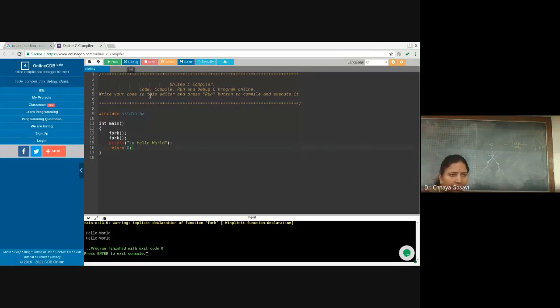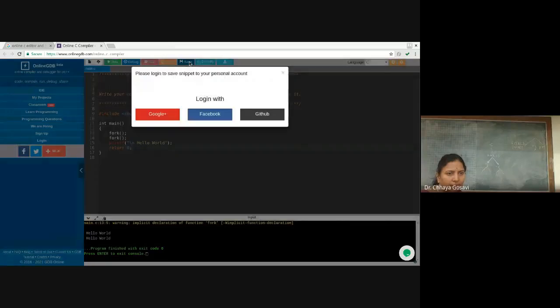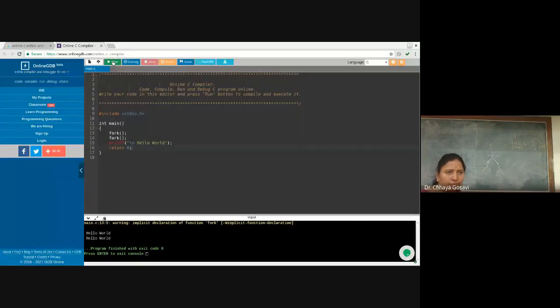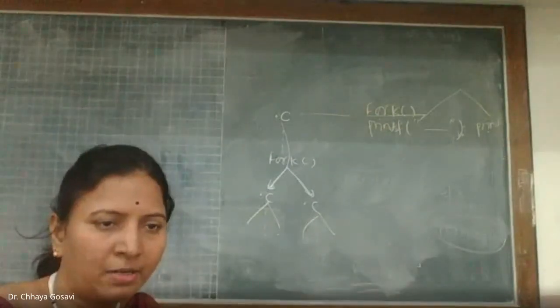Compile it. Every time whenever you run such programs, you'll get different outputs. This we are going to learn in depth in unit number 6. But I think you understood what I want to tell you. The fork command is used to create a new process. We'll get back to our slides.